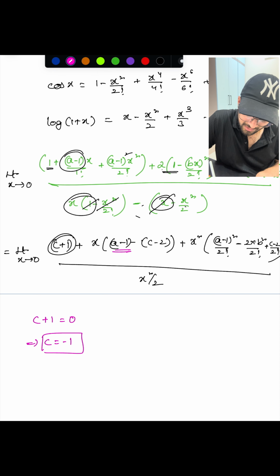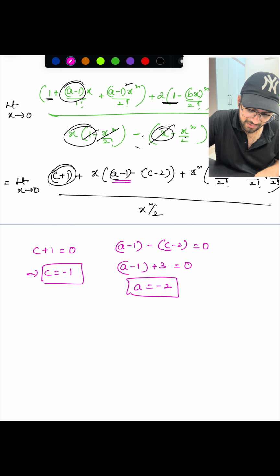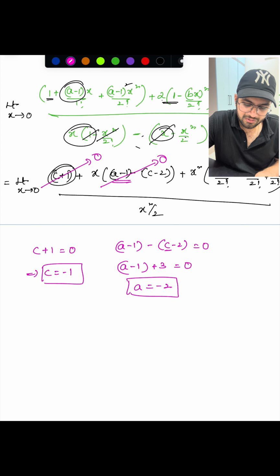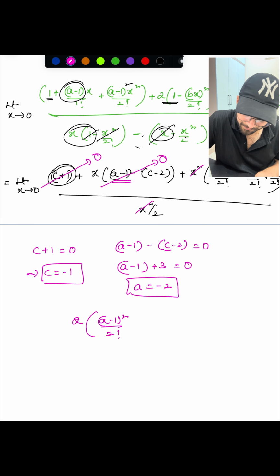And here, a minus 1 minus of c minus 2 equals 0. So a minus 1, c is minus 1 itself, minus of minus 3 means plus 3, you will be getting. So a plus 2 equals 0, so a is equal to minus 2. A also we got. Similarly, if this is 0 and this is also 0, then x square cancels out and 2 will go upside, and the limit will be like this: 2 times of a minus 1 whole square by 2 factorial minus b square plus c minus 2 by 2 factorial.